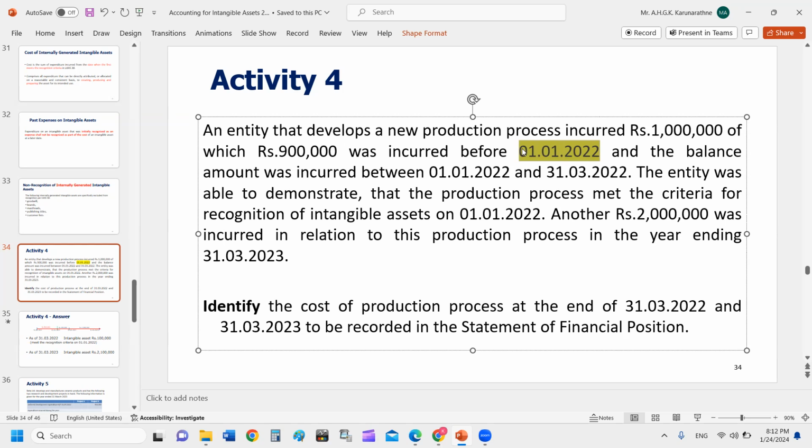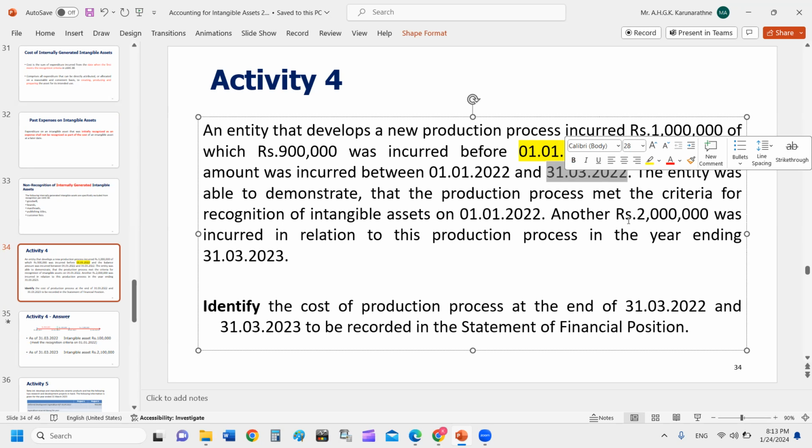Once all the criteria are satisfied during the next 3 months, before the end of the financial year, they have incurred additional 100,000. That 100,000 bank credit, your intangible asset account debit. Then at the end of the reporting period, 900,000 is charged to PNL, and 100,000 you have debited to your intangible asset account. That intangible asset will appear in your balance sheet at the end of year 31st March 2022. Intangible asset balance should be 100,000.